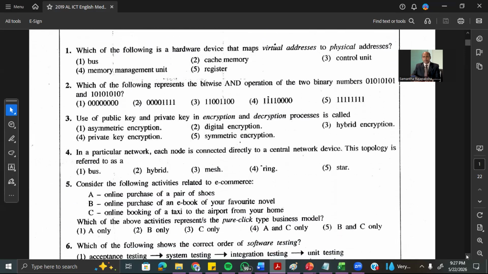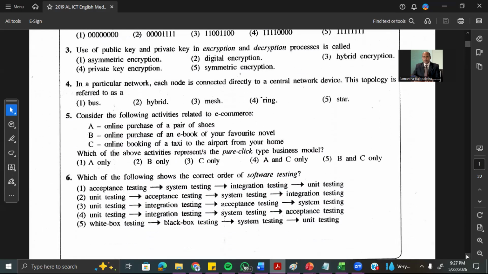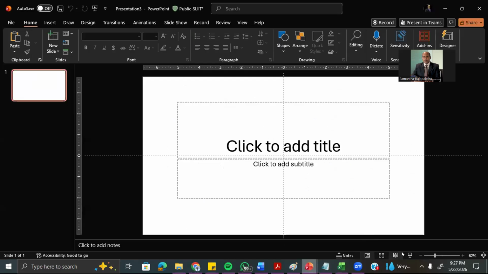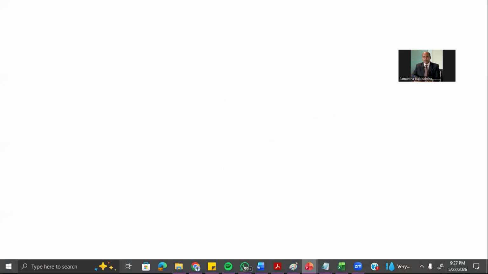Question number 4: in a particular network, each node is connected to a central network device. This topology is referred to as what? We know that we have these 5 topologies. We have basically the star topology. Topology means network design. In a star topology, we have a middle device.